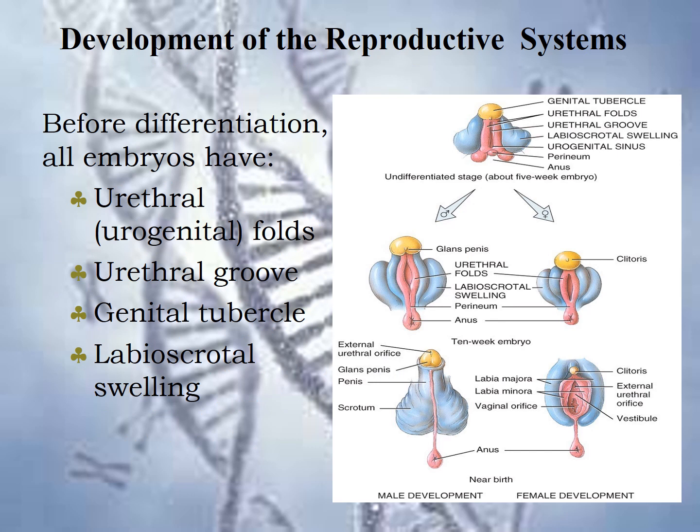Here we can see the development of the external genitalia. The external genitalia of both the male and female embryos also remain undifferentiated until about the 8th week. Before differentiation, embryos have the following external structures: the urethral folds, urethral grooves, genital tubercles, and labioscrotal swellings, and we can see these in the images on the left side. These four structures will develop into the external genitalia in the male and female development process.